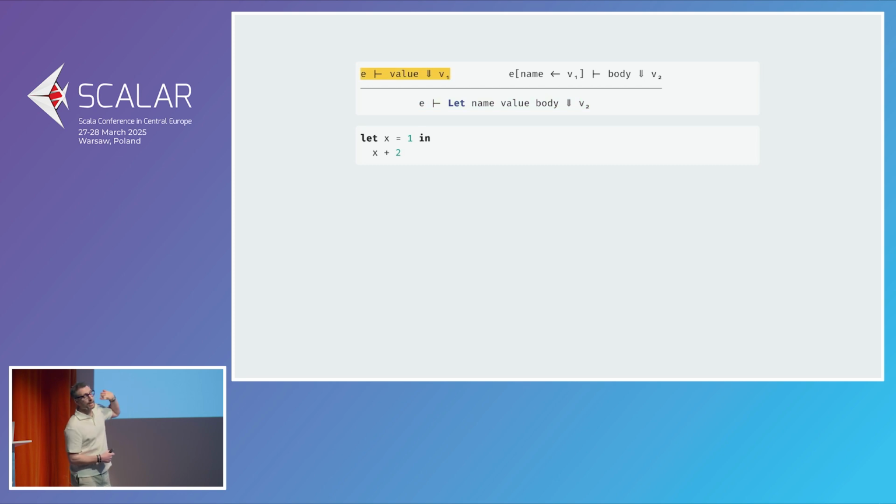So I like how this shows how to solve the traps we've encountered. This is telling us, well, we're doing eager evaluation, because the first thing we do is we evaluate v1 before putting it in the environment. And then we put it in the environment. And this is also telling us we are doing lexical scoping because we are not modifying the environment. We are creating a new one in which the name is bound to the value, but E modified that way is not used anywhere else.